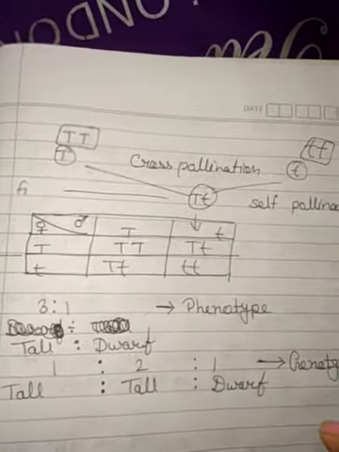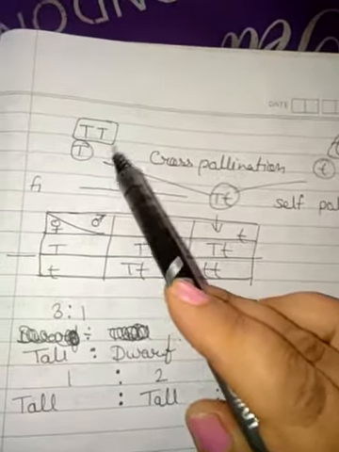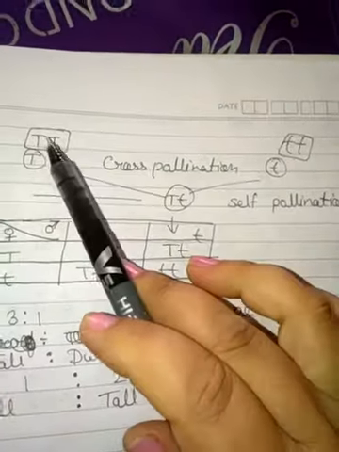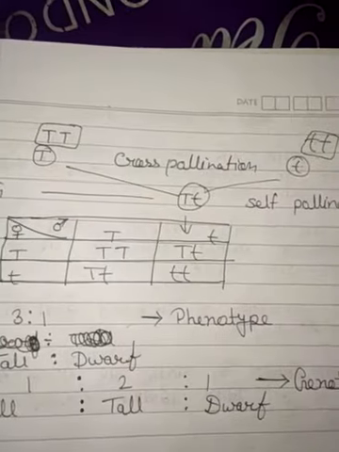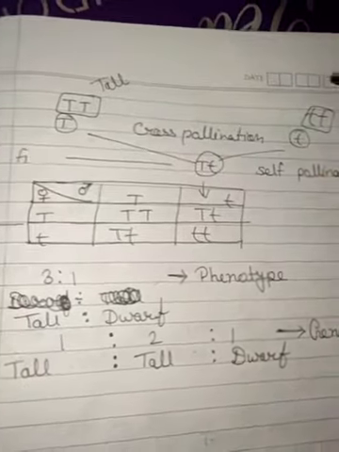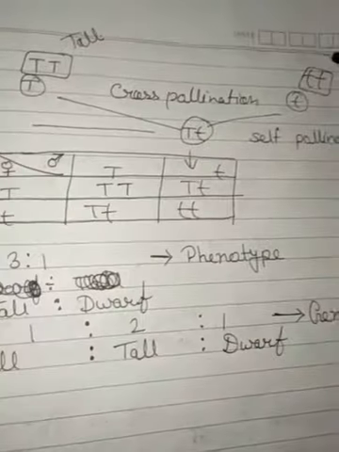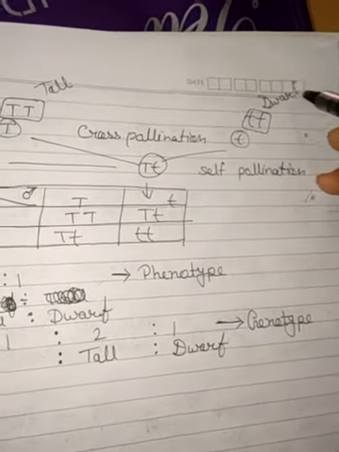Here we have a checkerboard, a cross board. Then we take two plants. Mendel took two plants for his research. The first is tall, denoted by capital T, and the second is dwarf, denoted by small t.